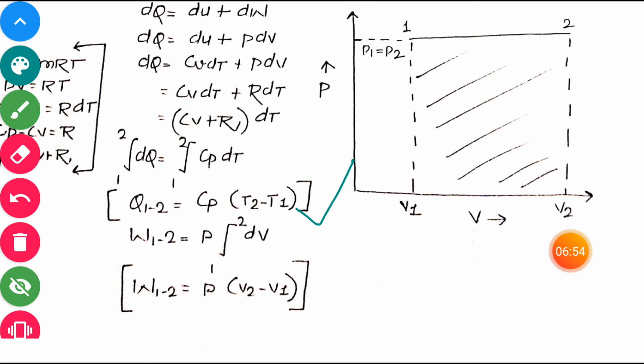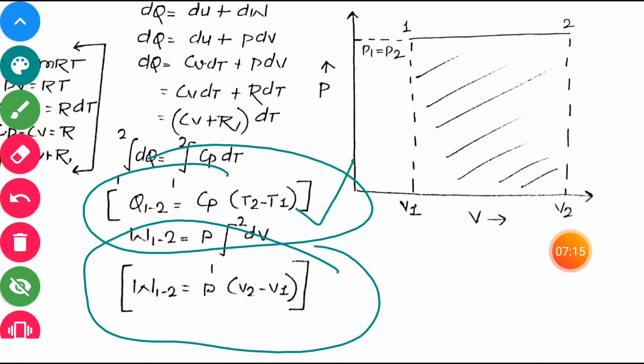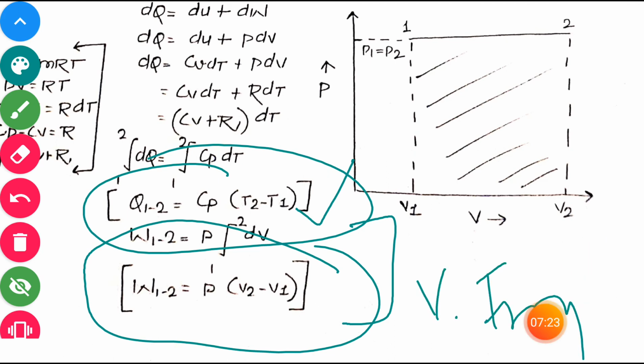For a constant pressure process, or isobaric process, the heat transfer is q1 to 2 equal to cp (t2 minus t1), and the work transfer is w1 to 2 equal to p (v2 minus v1). These two equations are very important. Keep them in mind.